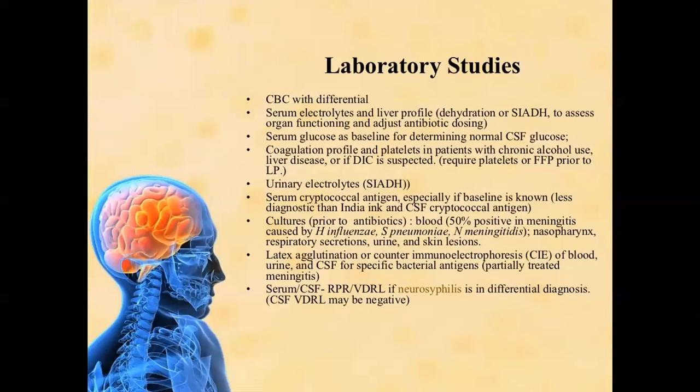What is the short form of VDRL? Venereal Disease Research Laboratory. This investigation should be performed if you suspect meningitis due to neurosyphilis. So initially, investigations start from the blood CP, urea, creatinine, electrolytes, LFT, and blood sugar level. Other investigations like latex agglutination test and VDRL test are done if you suspect fungal meningitis or syphilitic meningitis. Blood culture is also a very important investigation for diagnosing the meningitic organisms.